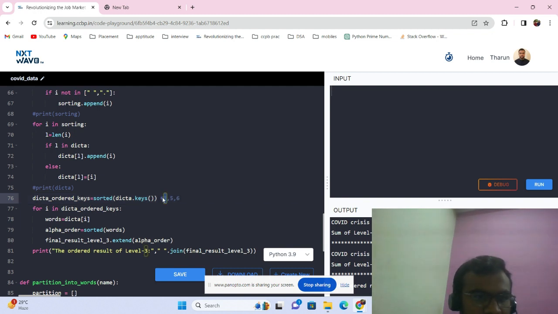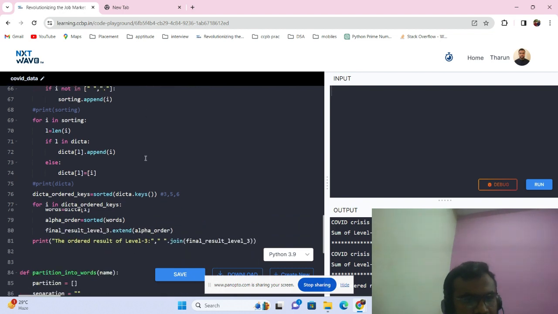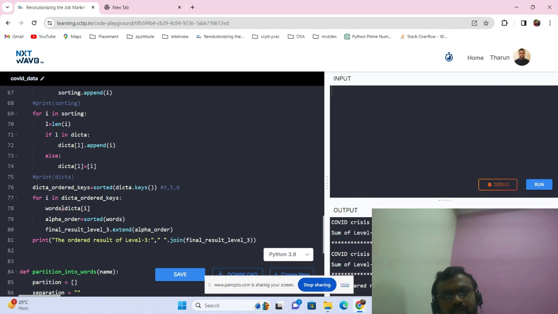3 will be taken, and for dict A, the words which are stored in dict A, here 3 has all the words like "has" and "the", and all of them will be stored under 3. The value for 3 of dict A has been taken into the words. Now the first problem has been solved, that is arranging in ascending order of the length of the word. Here we are getting the least length first. Okay, now the second task, we have to arrange it in ascending order.